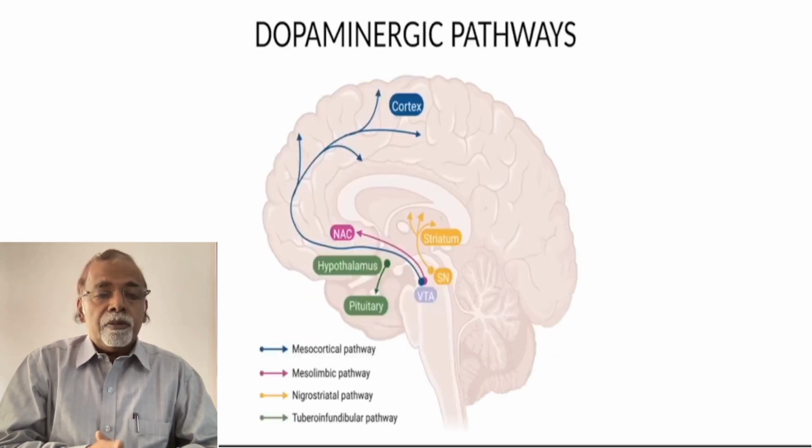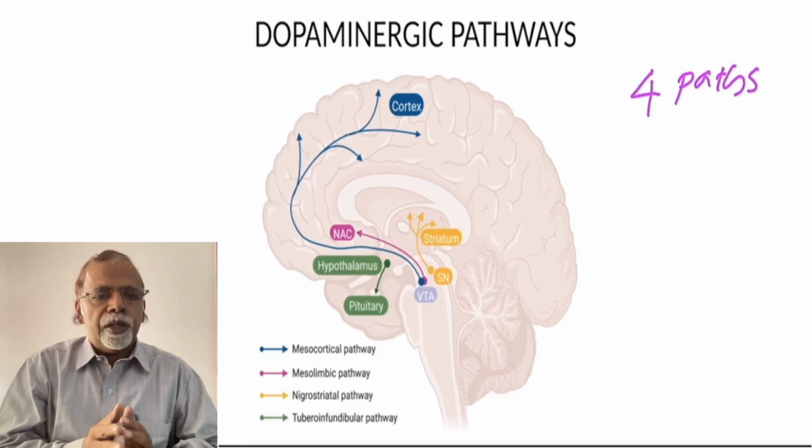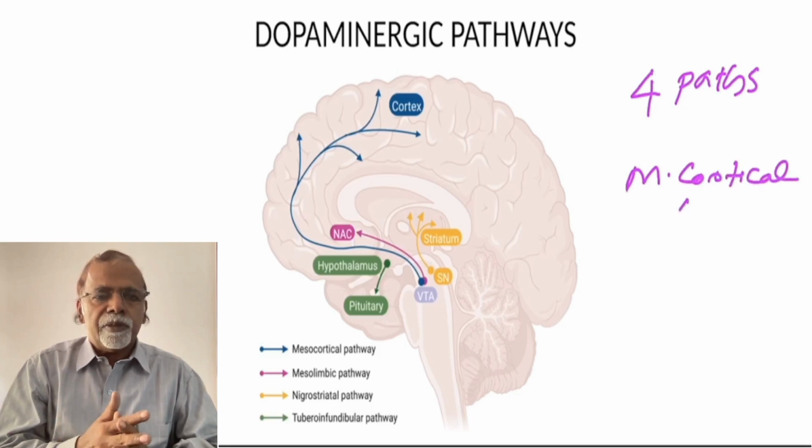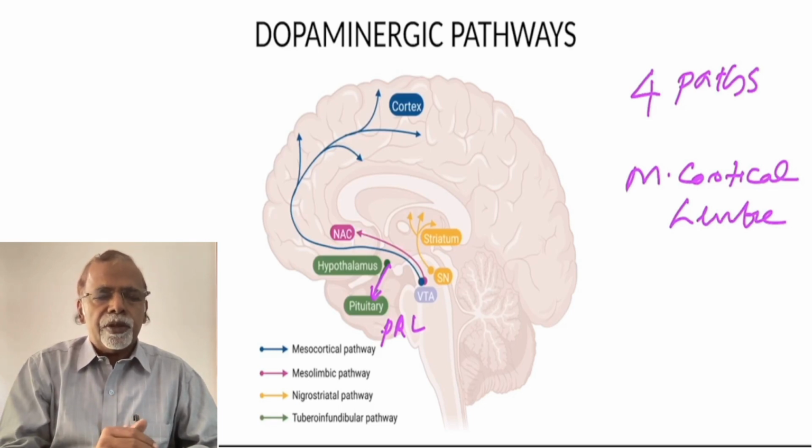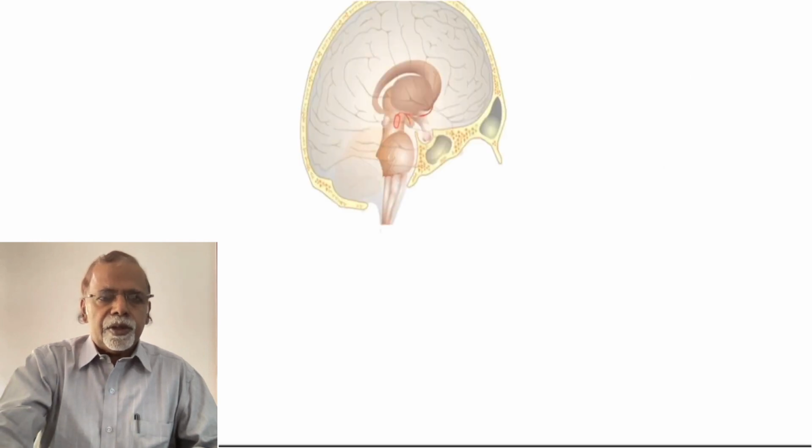So there are mainly four major pathways for dopamine, and two are very important for the features of psychosis. They are the mesocortical pathway and the mesolimbic pathway, and the nigrostriatal pathway, which is concerned with extrapyramidal problems, and the tuberoinfundibular pathway, concerned with the pituitary secretion, especially prolactin. So remember these pathways, it is here the antipsychotics act. So we'll take a little more detailed look into which are concerned with the psychosis.